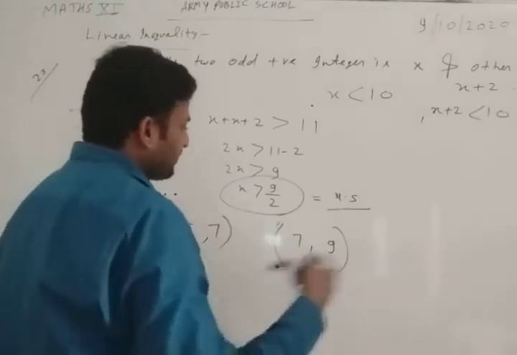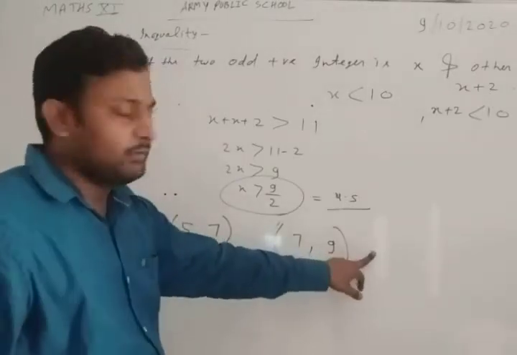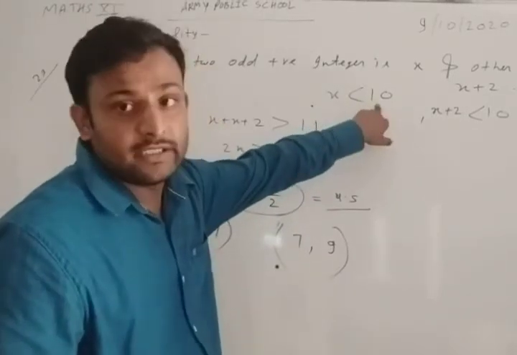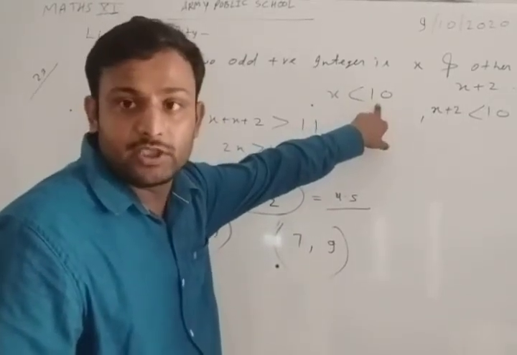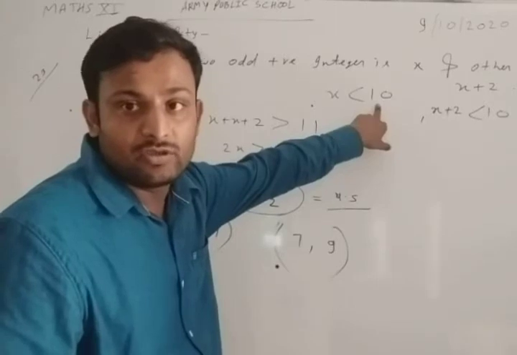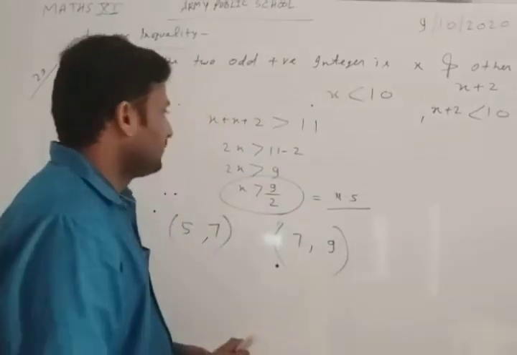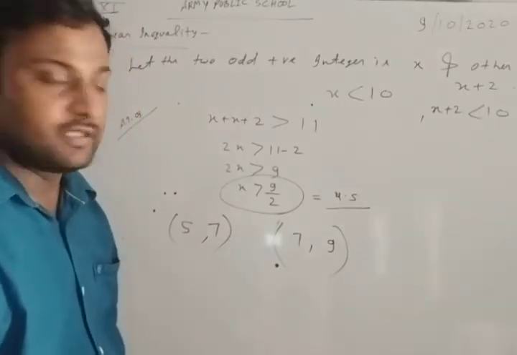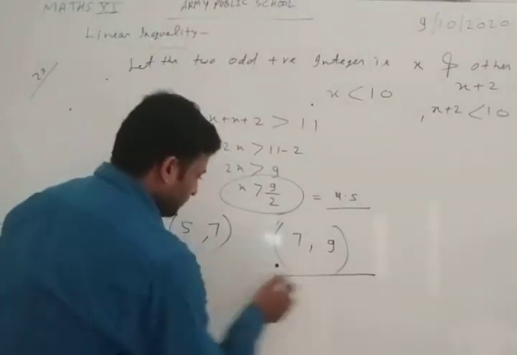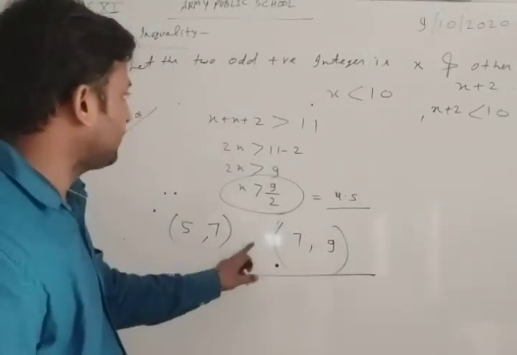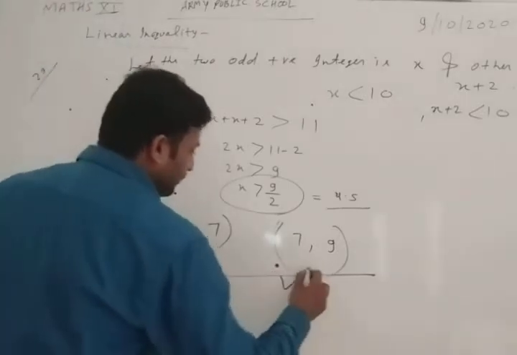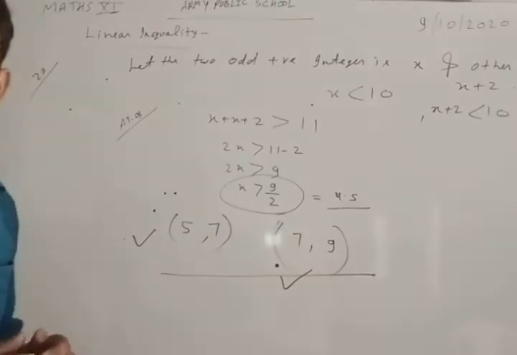Now next we take 9 and 11, and 11 will be more than 10, which does not satisfy the condition. So 9 and 11 will not be considered. So all possible pairs will be these two. Just these two will be the possible pairs.